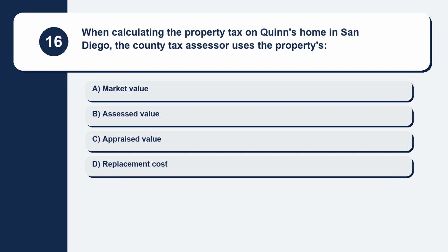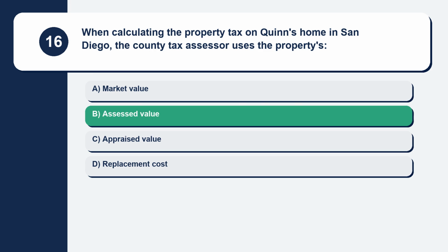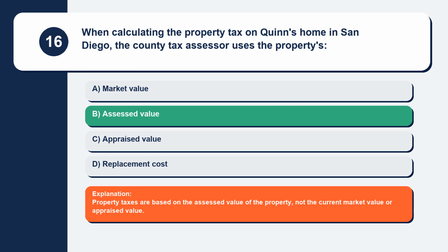Question 16. When calculating the property tax on Quinn's home in San Diego, the county tax assessor uses the property's. Here are your options. Option A, market value. Option B, assessed value. Option C, appraised value. Option D, replacement cost. The correct answer is option B, assessed value. Explanation: property taxes are based on the assessed value of the property, not the current market value or appraised value.